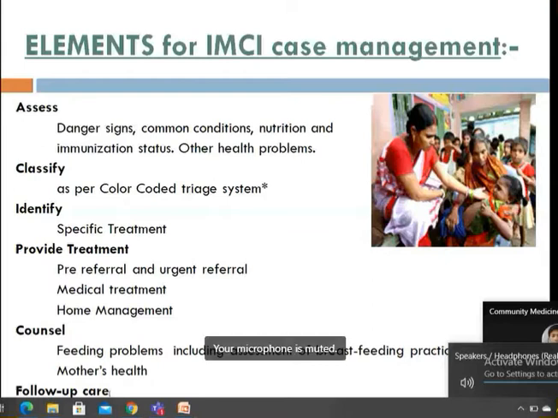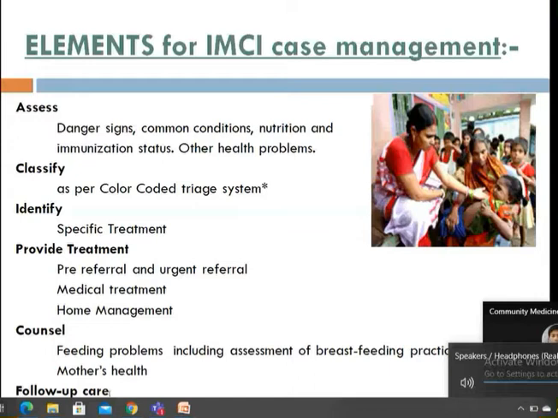But you have to understand that nowadays IMNCI has been implemented, it has been started, and all the newborn are included in it. So having said this, let's start our class today, which is from the elements. We have discussed all these things, the benefits, the guidelines and objectives and everything.